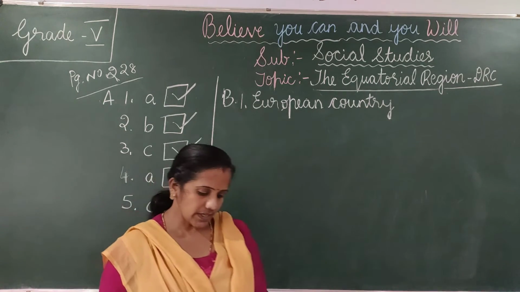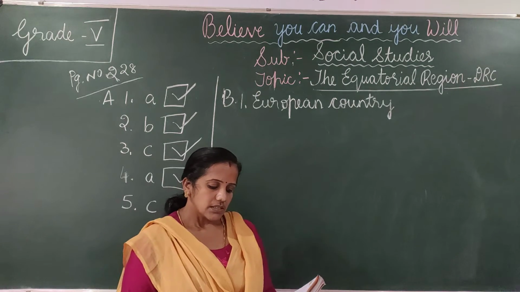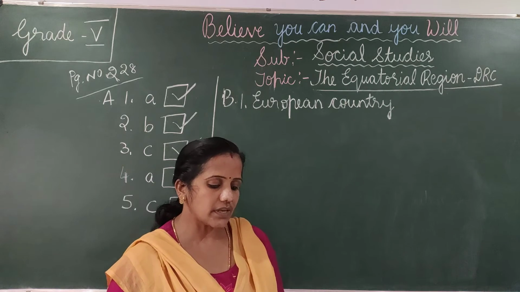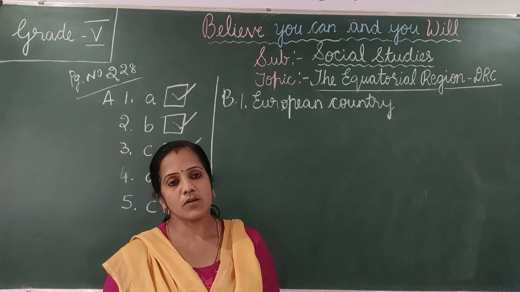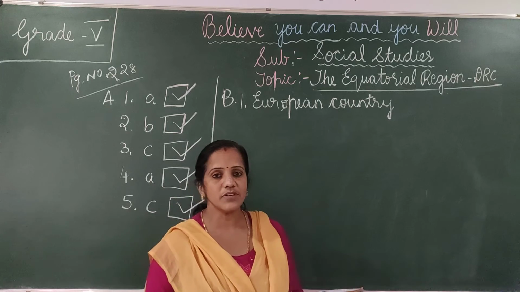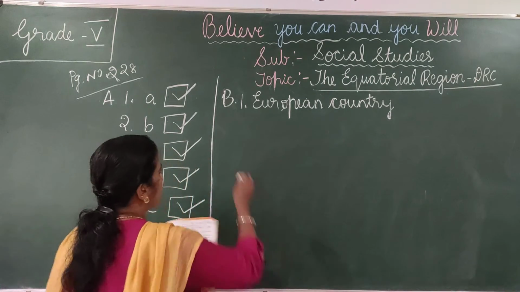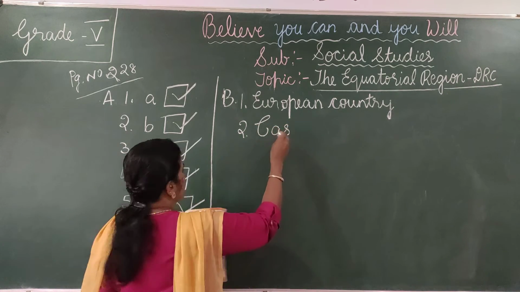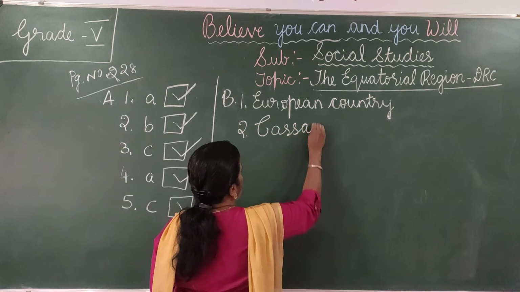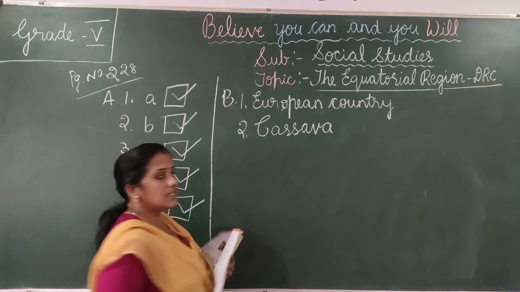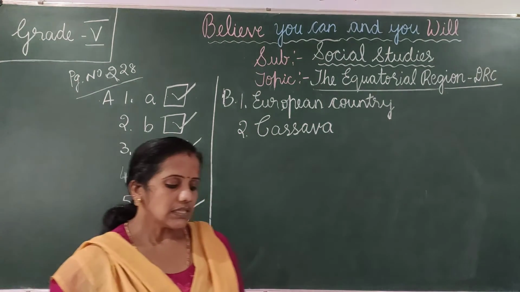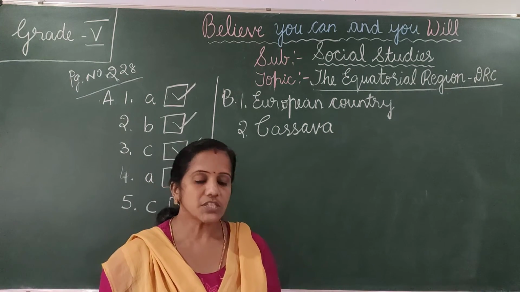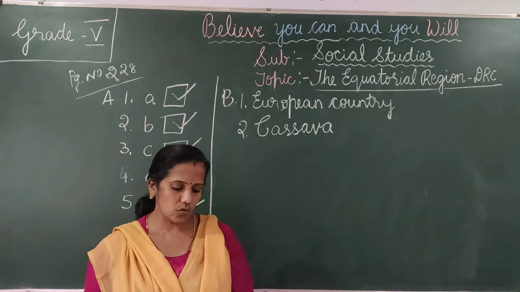European country. So the next, dash is the staple food of the people of the Democratic Republic of the Congo. So which is the staple food? It is cassava. The second answer, cassava. Cassava, it is a root crop. Okay, so cassava is the staple food of the people of the Democratic Republic of Congo.